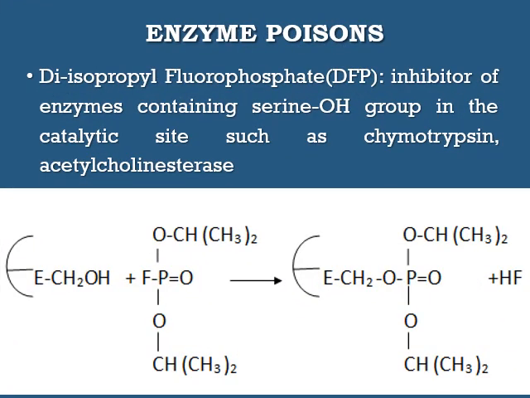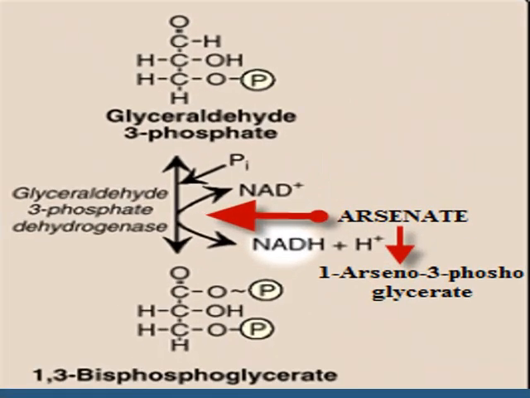An example of an enzyme poison is diisopropyl fluorophosphate, which is an inhibitor of enzymes containing a serine hydroxyl group in the catalytic site, such as chymotrypsin, acetylcholinesterase, etc. Arsenic acts as a poison against the enzyme glyceraldehyde 3-phosphate dehydrogenase. It forms the compound 1-arseno-3-phosphoglycerate.